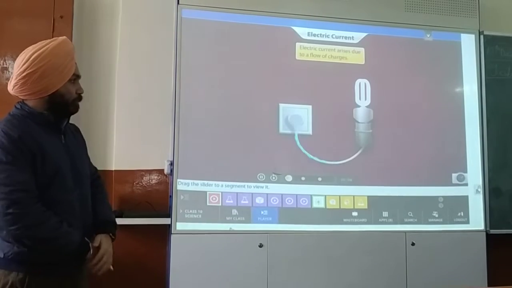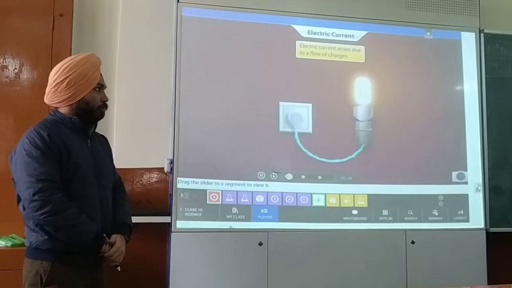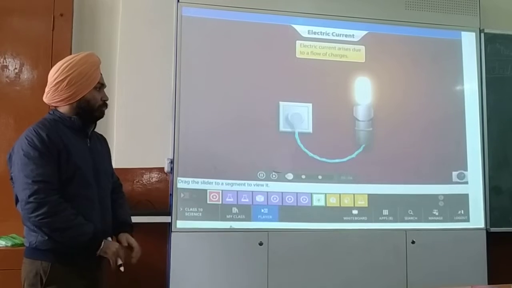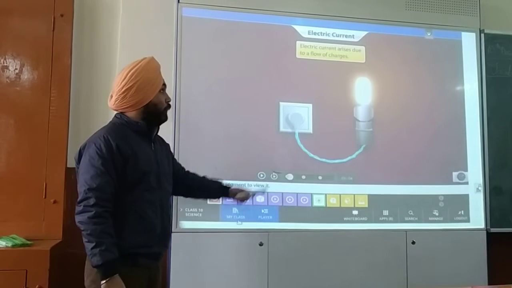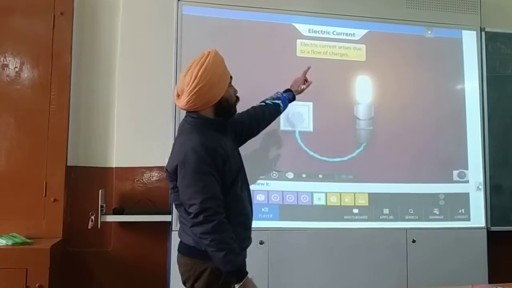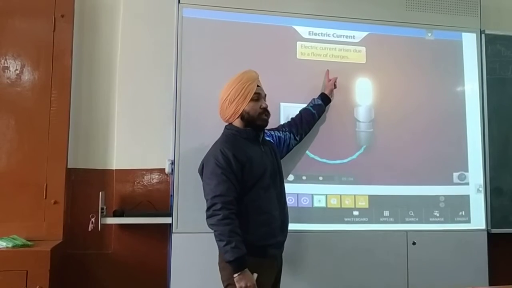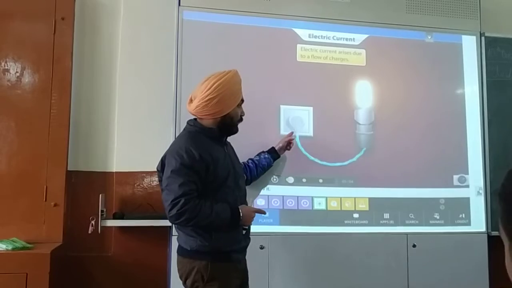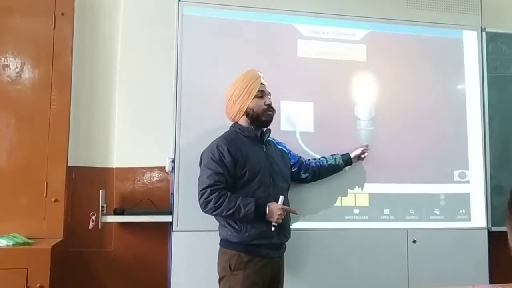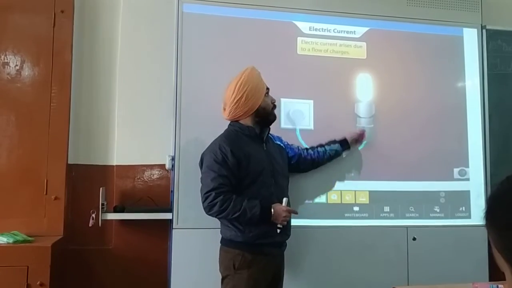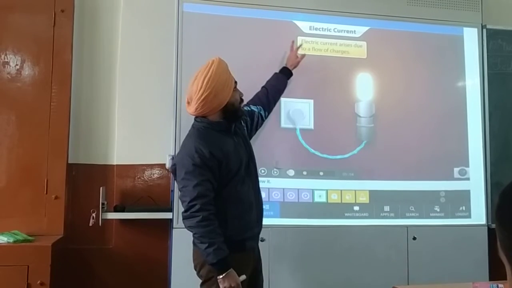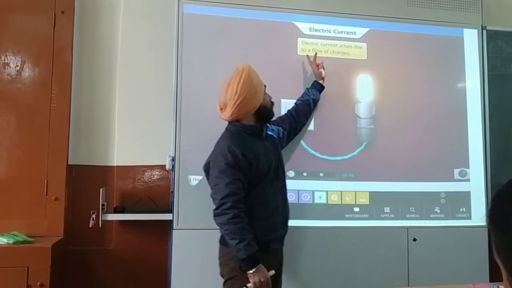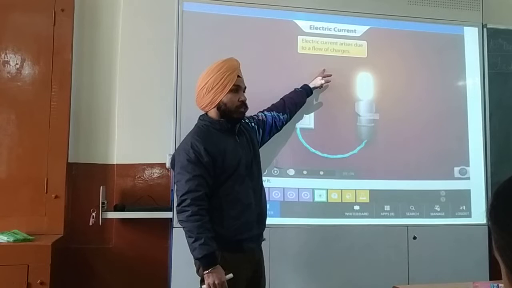Electric current arises when charges flow from one place to another. Note down this definition. I have told you what is charge. So when a charge is flowing in a wire, it constitutes an electric current. Note it down. Now what is electric current? Electric current arises due to a flow of charge.